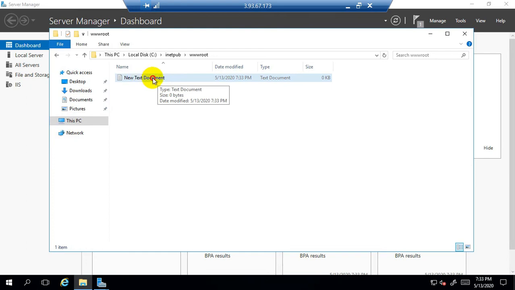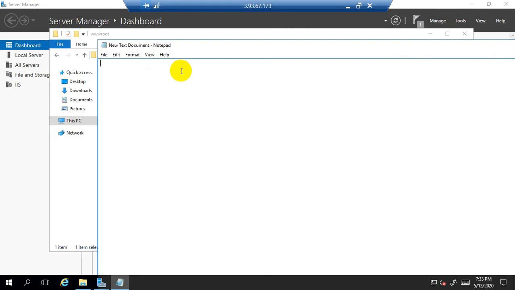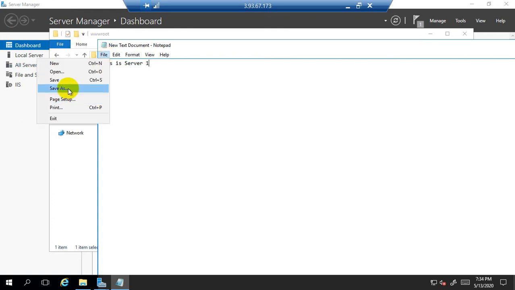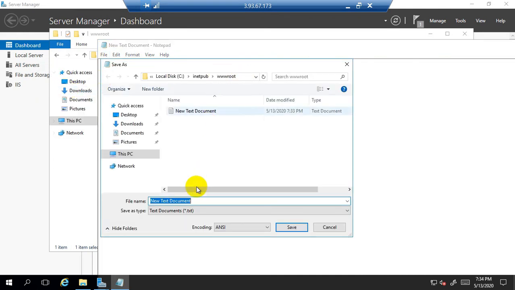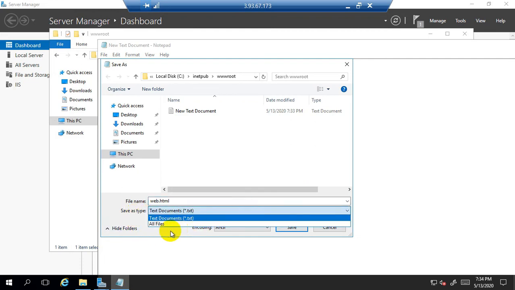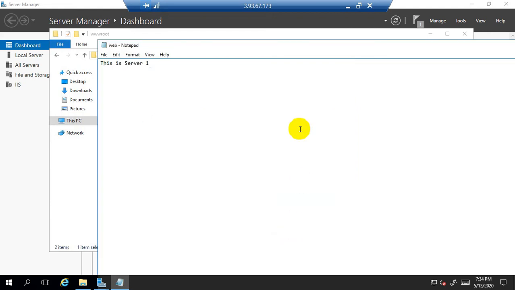So double click on Notepad, and here we will type, this is server 1. Click on file, click on save as, and save this web page with the name web.html, and under save as type you have to select all files. So click on save, click on file and exit.